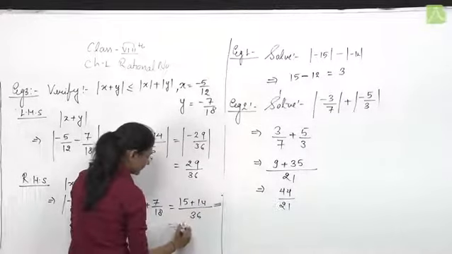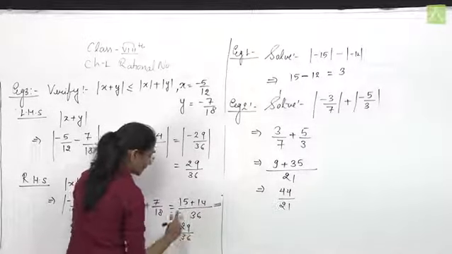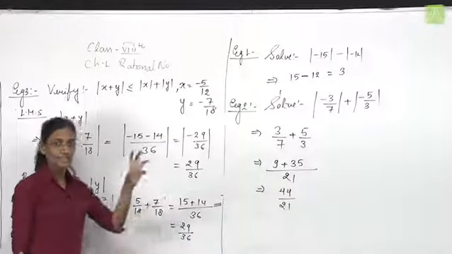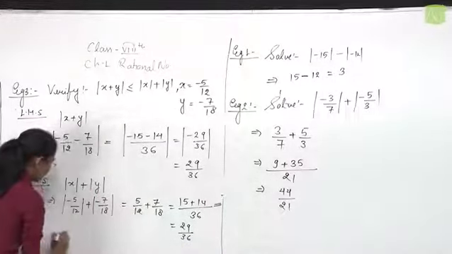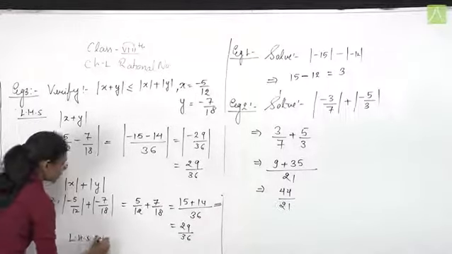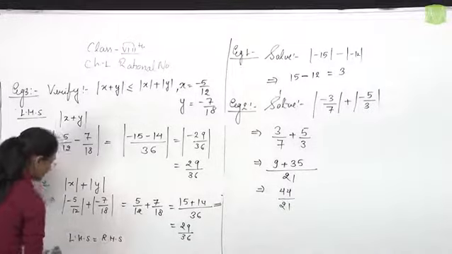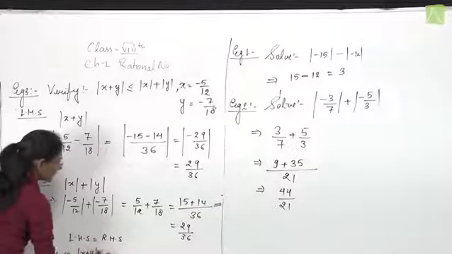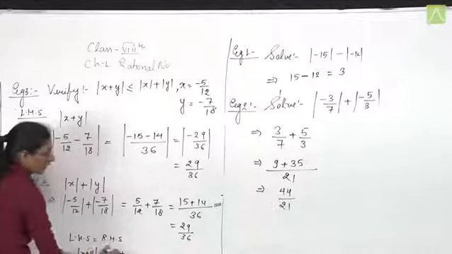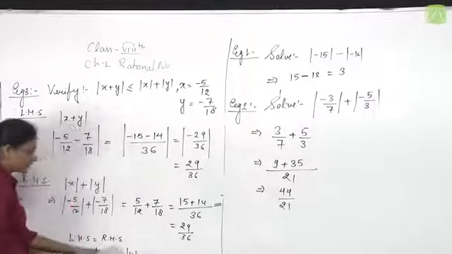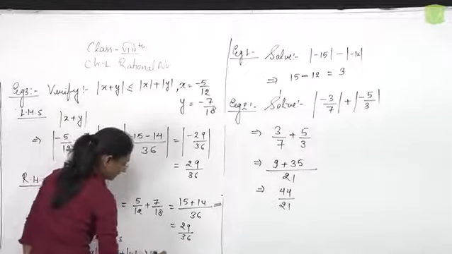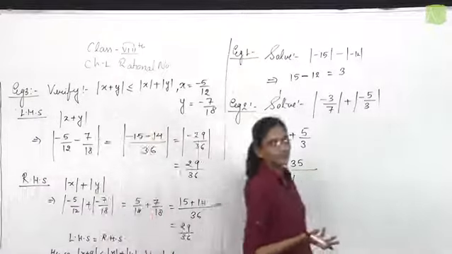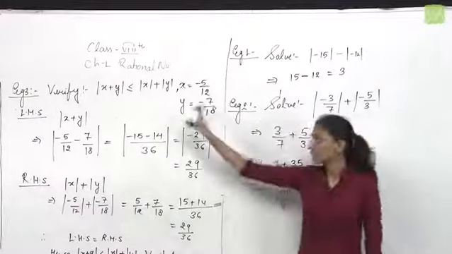Again, the final answer is 29 upon 36. Since LHS and RHS give the same value, LHS is equal to RHS, hence the absolute value of x plus y is less than or equal to the absolute value of x plus the absolute value of y. Verified. Since both sides are the same, the result is verified.